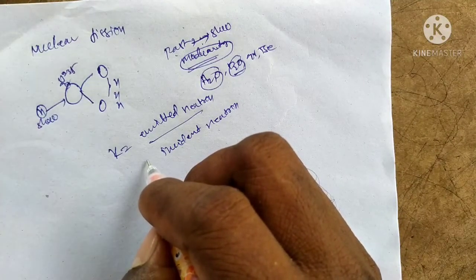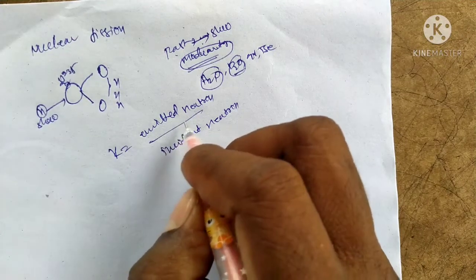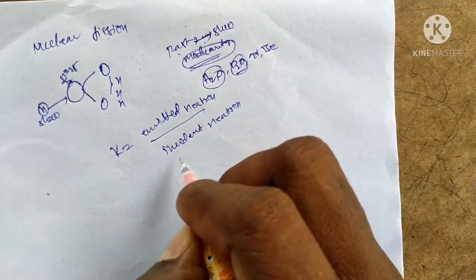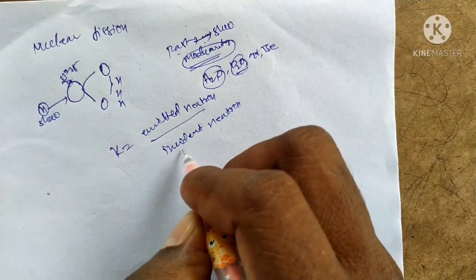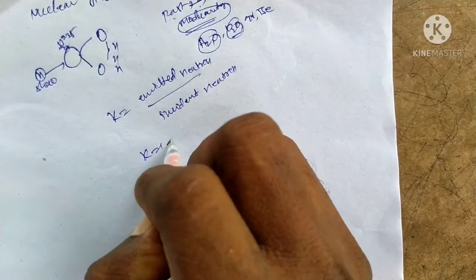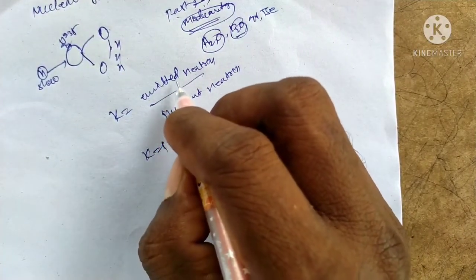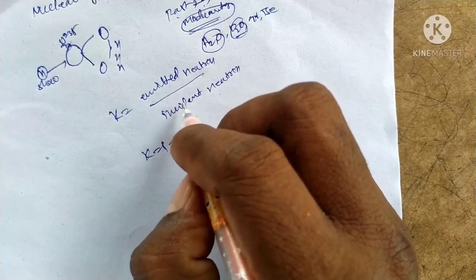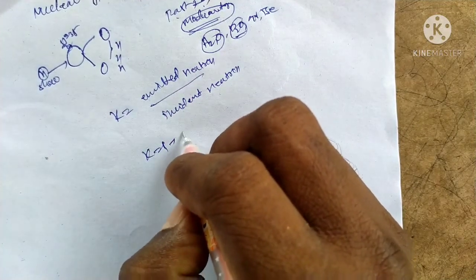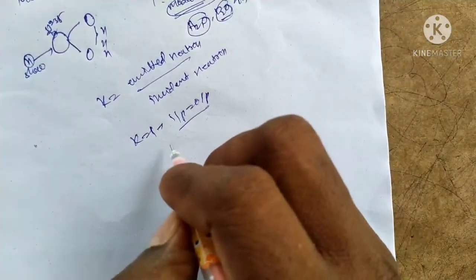Suppose K is equal to 1, that is input equals output, like 5 by 5, 8 by 8, 2 by 2, you get K equal to 1, that is input equal to output in the fission reaction.